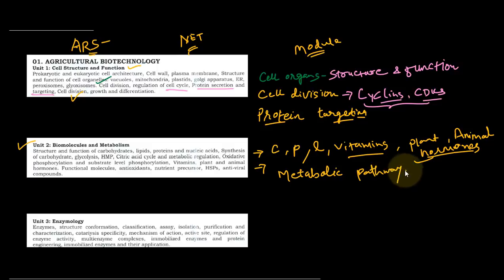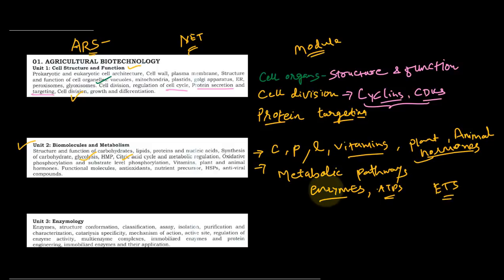For the metabolic pathways, you must understand the enzymes involved, as well as the interactions and ATP calculations. Most important for this module is calculation of ATP for glycolysis and the citric acid cycle, the TCA cycle. Regulation of glycolysis is most important. Regulation of the TCA cycle is most important. Electron transport chain.